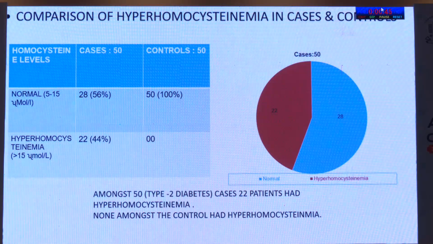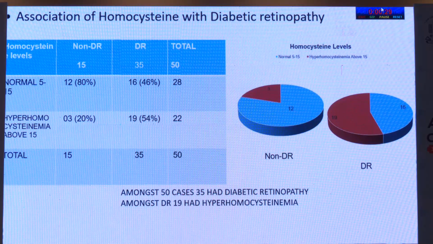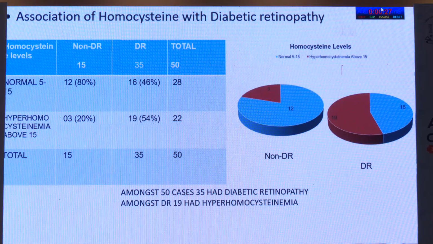This shows the comparison of hyperhomocysteinemia in cases and controls. As we can see, amongst 50 cases of type 2 diabetes, there were 22 patients that had hyperhomocysteinemia and none amongst the controls had hyperhomocysteinemia. This is the association of homocysteine with diabetic retinopathy. We can see that among 50 cases of diabetes, 35 had diabetic retinopathy, and among diabetic retinopathy, 19 had hyperhomocysteinemia.